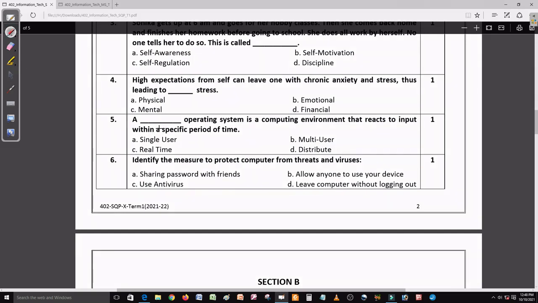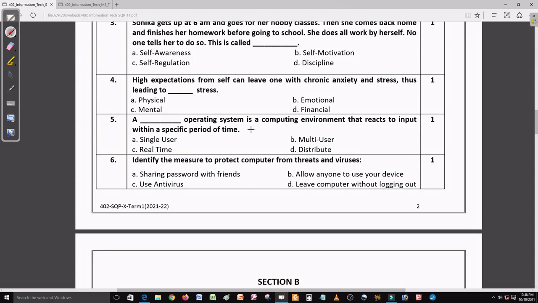Question number 5 is: dash operating system is a computing environment that reacts to input within a specific period of time. So multi-user, distributed, no, these are not the right answer. Single user, no. Real time is the right answer.